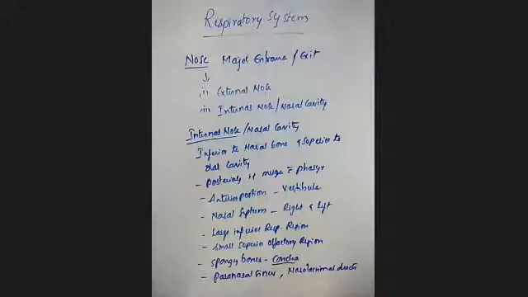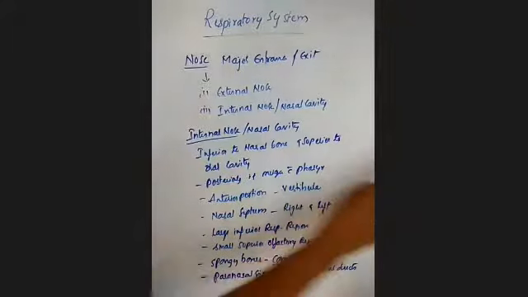In the anterior portion, just inside the nostrils, you have the vestibule, and one septum, the nasal septum, which divides the nasal cavity into right and left sides. It consists of the large inferior respiratory region and the small superior olfactory region. Clear? The nasal cavity also consists of spongy bones, the conchae, divided into superior, middle, and inferior conchae, and it also has the paranasal sinuses and the nasolacrimal ducts, which open into the nasal cavity.